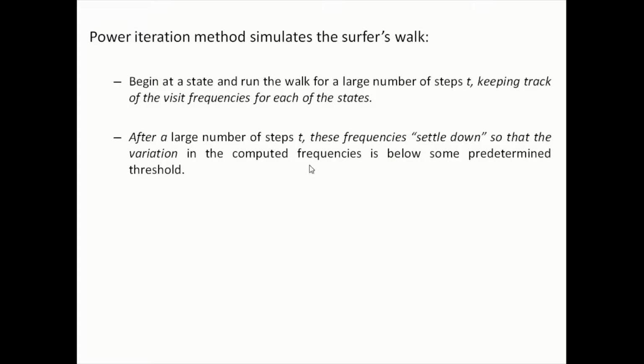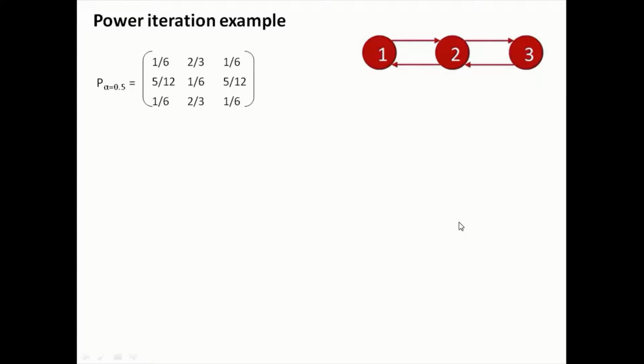So we stop when either we have reached the steady state, that is, the values are not changing, or the variation in the computed frequency is below some predetermined threshold. Once this steady state is achieved, we declare these tabulated frequencies to be the PageRank values.